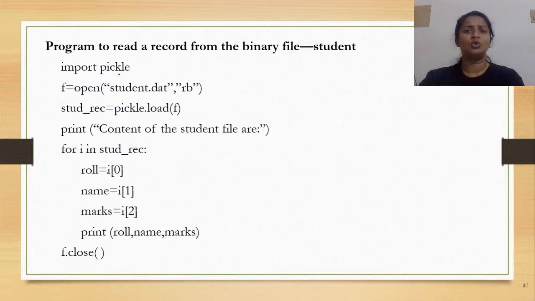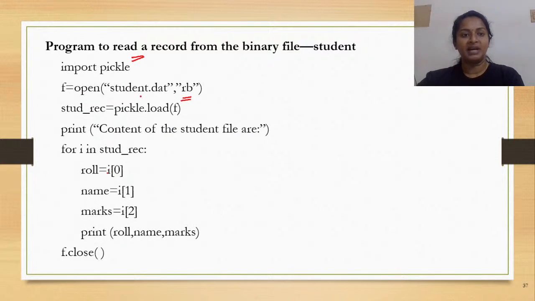So, the primary thing that you need to do is importing the pickle module, right? So, how do you write it? Import pickle. Now, after importing the pickle module, what is the next thing that you need to do? You need to open your binary file. So, student.dat, and which is the binary access mode that you are trying to open? RB. Why? Because you are attempting to do the reading operation. No other extra operations or writing operation is to be performed. So, in that case, the mode that you would be using is RB and not WB.